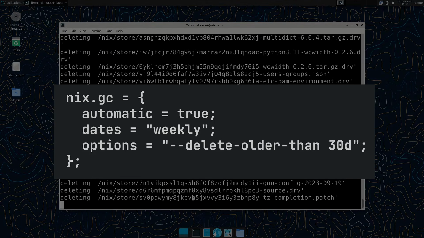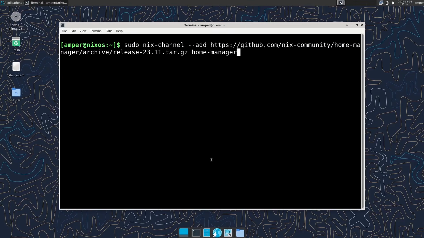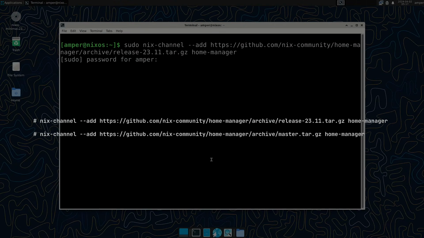System cleanup can be automated. By adding the following lines to the configuration.nix, generations older than 30 days will be automatically deleted every week. Another interesting feature of NixOS is Home Manager, which allows you to declaratively configure the user environment. To use it, we need to add the corresponding channel, either the current release or unstable. You can find these long commands in the description.